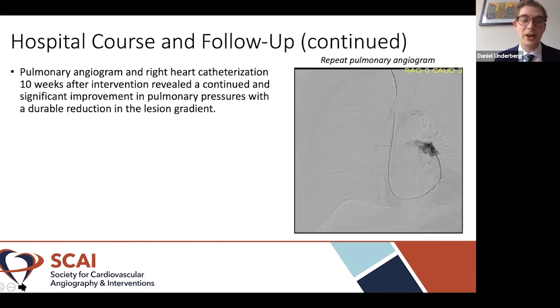She had a repeat pulmonary angiogram and right heart catheterization performed 10 weeks after the intervention, and this revealed a continued and significant improvement in her pulmonary pressures, as well as a durable reduction in the gradient across the lesion.